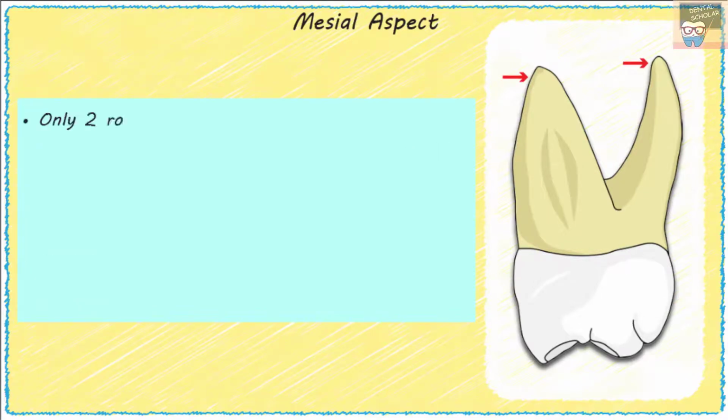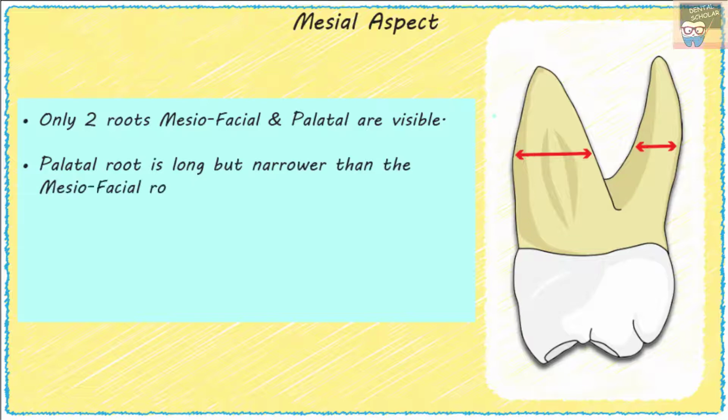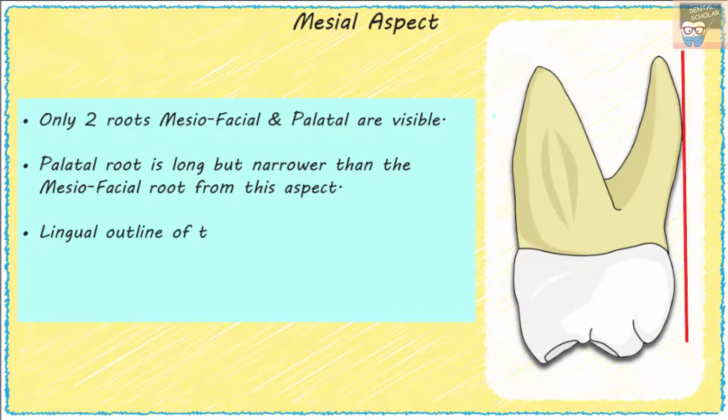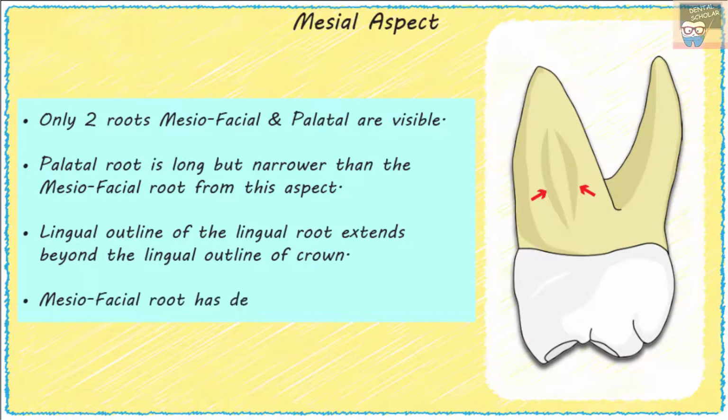Only two roots, that is the mesiofacial and the palatal roots, are visible from this aspect. Palatal root appears longer but narrower than the mesiofacial root from this aspect. The lingual outline of the lingual or the palatal root extends beyond the lingual outline of the crown. The mesiofacial root has a developmental depression.